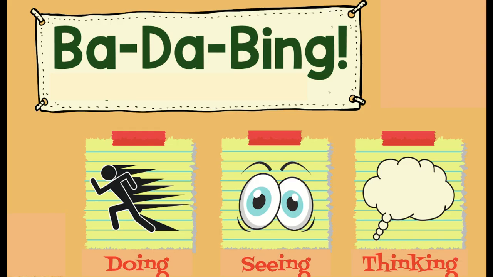And one way to do that is by adding bada bing sentences. Now, bada bing, I hope you remember because it's bada bing. It's really as simple as that. 1, 2, 3. We're going to take some kind of simple, boring sentences and we're going to bada bing them. And we're going to add more details about what the character's doing, about what the character's seeing, and about what the character is thinking.